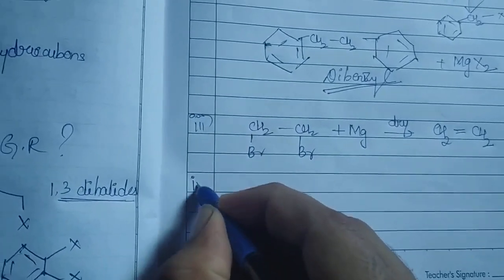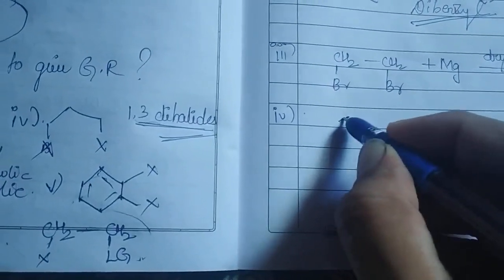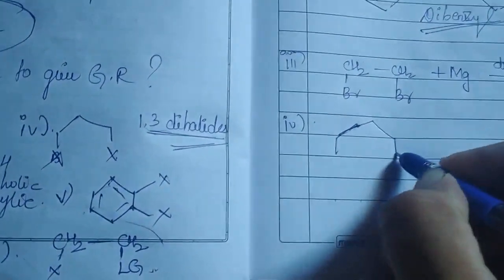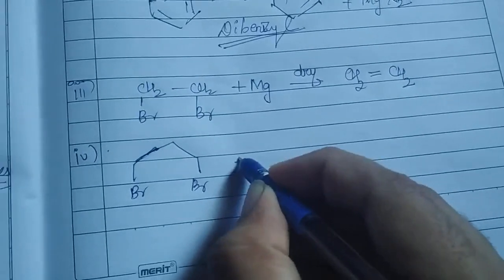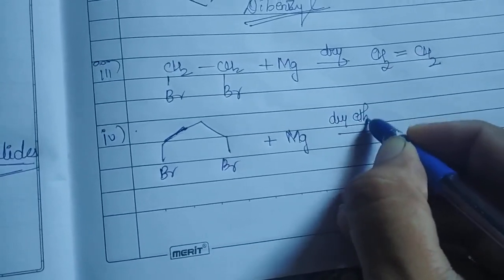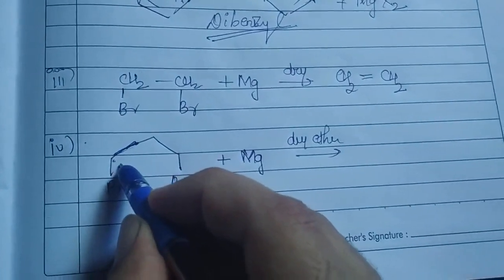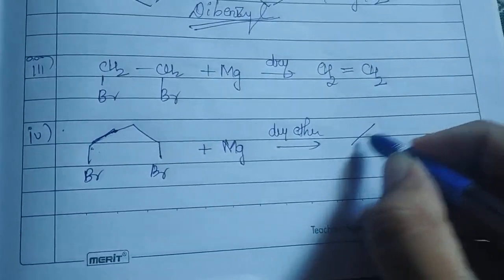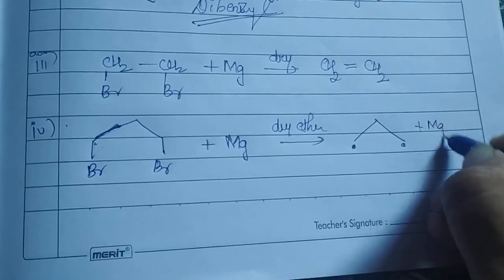Coming to the 1,3-dihalides. What happens over here is that generally the reaction will be in this way. Here you will have Br-CH2-CH2-CH2-Br plus magnesium in the presence of dry ether. A radical mechanism takes place, so there will be a tendency in such a way, the reaction is very good. First it will form a radical in this way. First MgBr2 you will get.